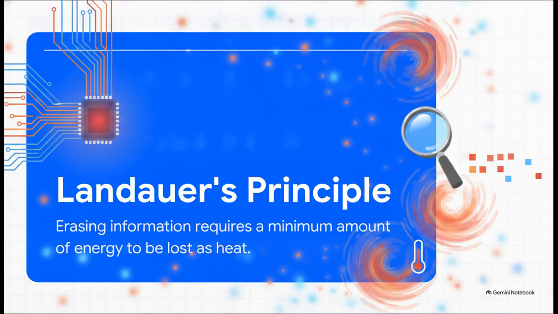So, to understand exactly why we're hitting that wall, we actually have to look at the physics, specifically Landauer's principle. This principle states that when a computer erases information, a minimum amount of energy absolutely must be dissipated as heat. Information processing just isn't fundamentally free. In conventional computing, overwriting or erasing a single bit has this tiny energy cost. But when you take that minuscule loss and multiply it by billions or trillions of operations happening every single fraction of a second, you get massive amounts of heat.